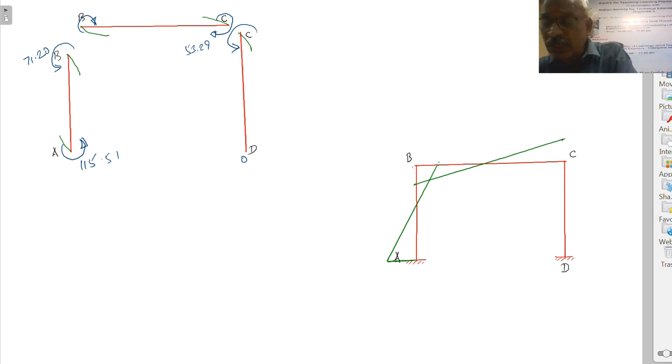This is only one load at the joint. Right. Here tension is on the outer side at C, therefore this is the diagram, and here at D it is 0.